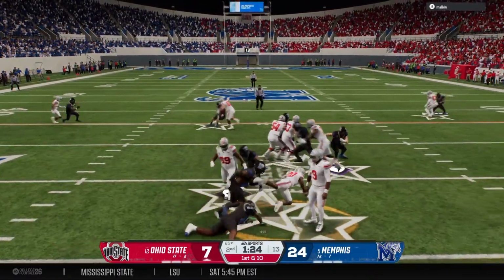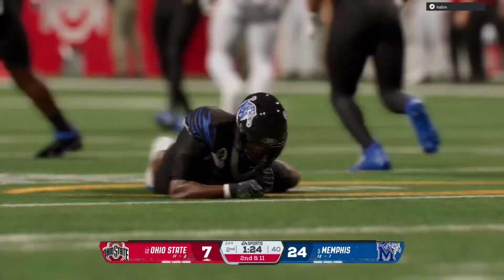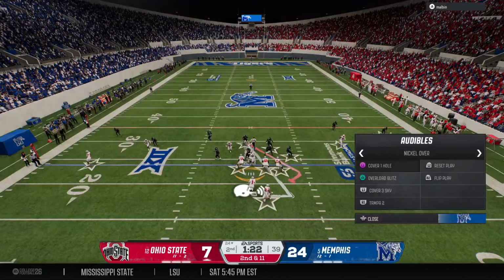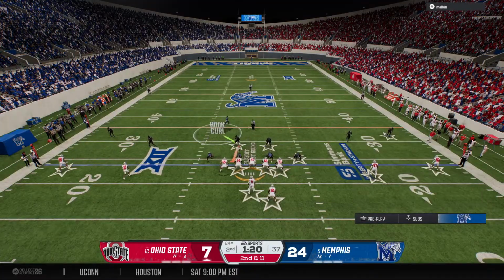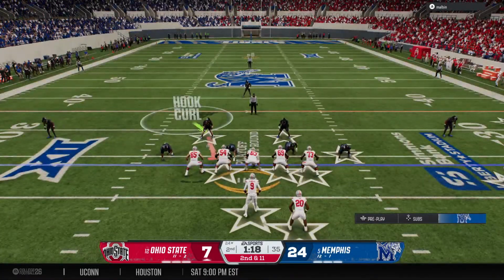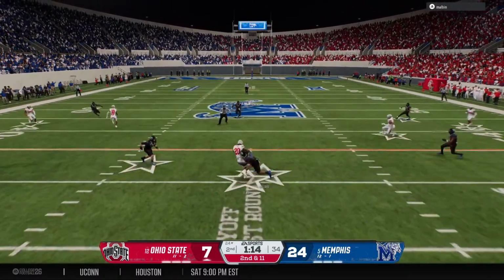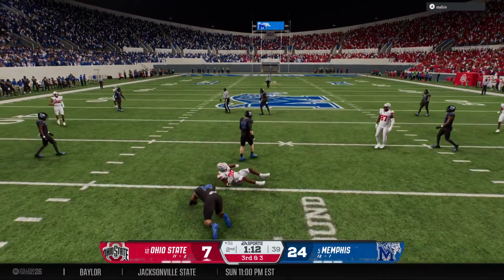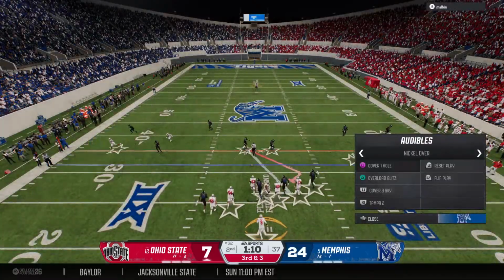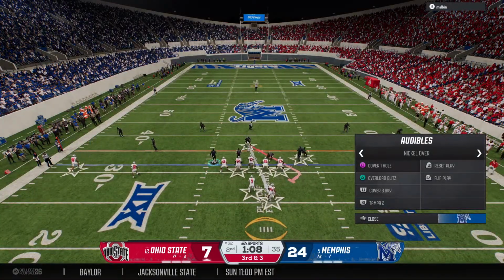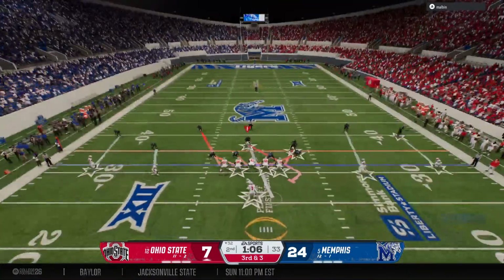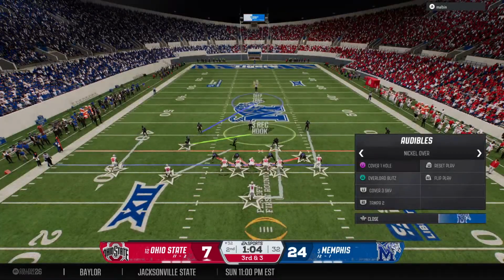From the shotgun, it's a handoff. My gosh, this offensive line's got to do a better job of blocking. The defense was zeroed in on the ball carrier and absolutely nowhere to go for the offense. The throw complete to the running back underneath. They stop the receiver, but that's a solid gain on that play. The Buckeyes hustle to the line to run the hurry up.